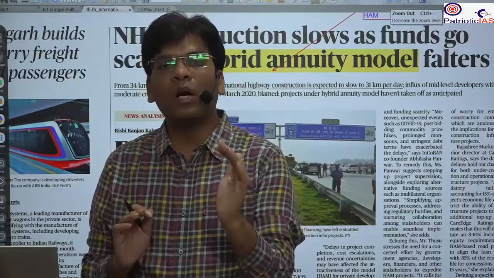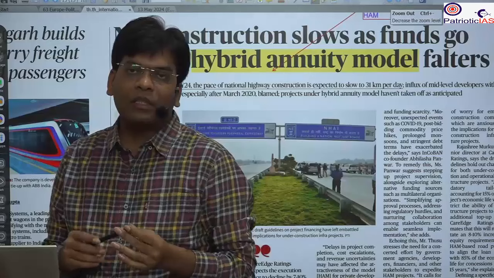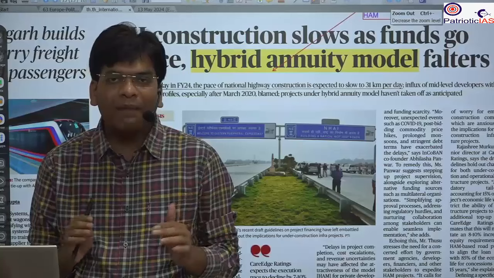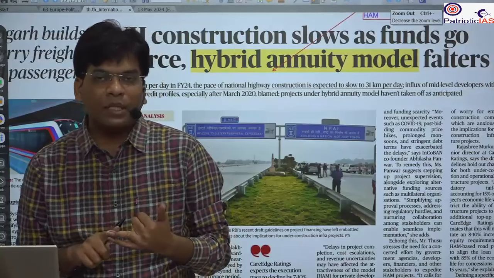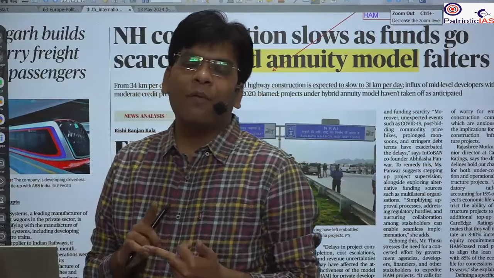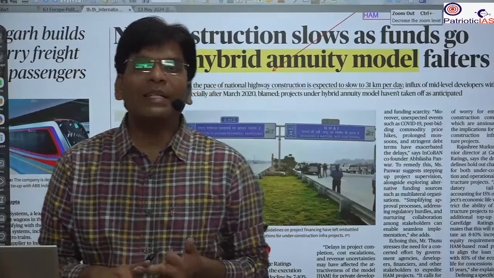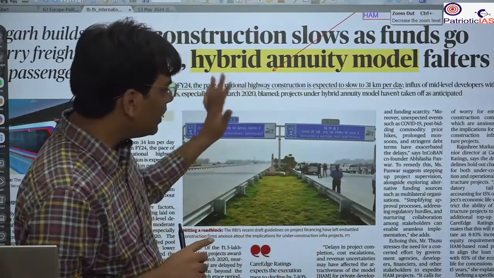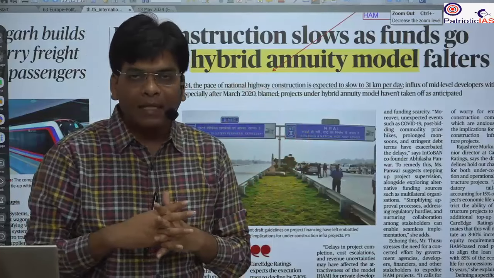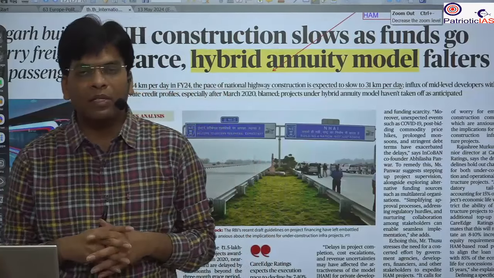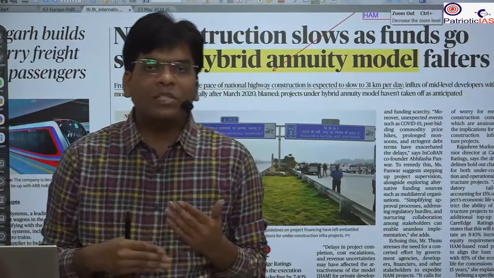For example, if you want to construct a road, you need the land for constructing the road, so the government can make it available for you. The private players have the expertise and the money, but they don't have that much access to the land or the legal process, or the clearance from the environmental department. The government can provide all these things. So if they collaborate and combine, the project can be easily achievable.